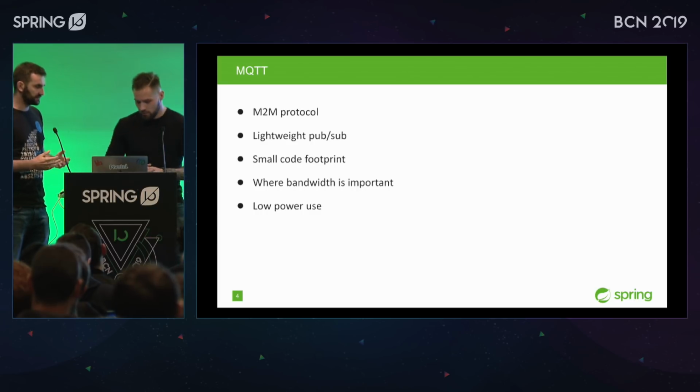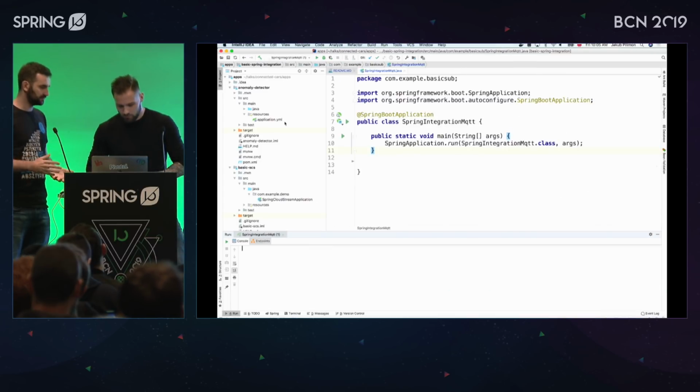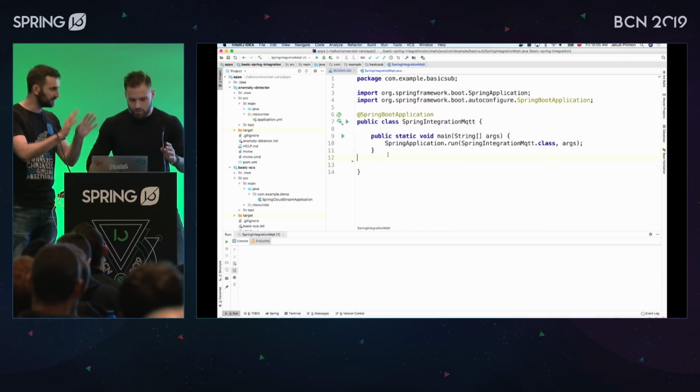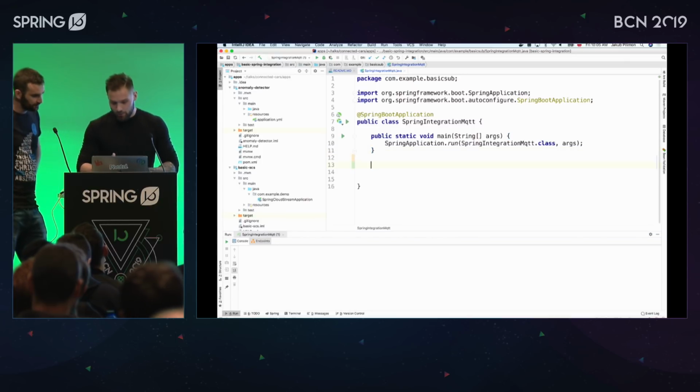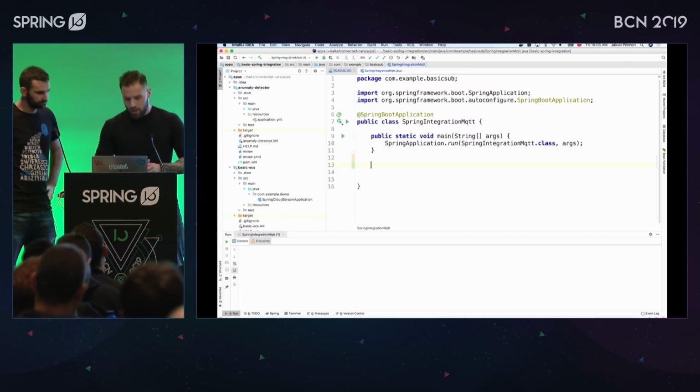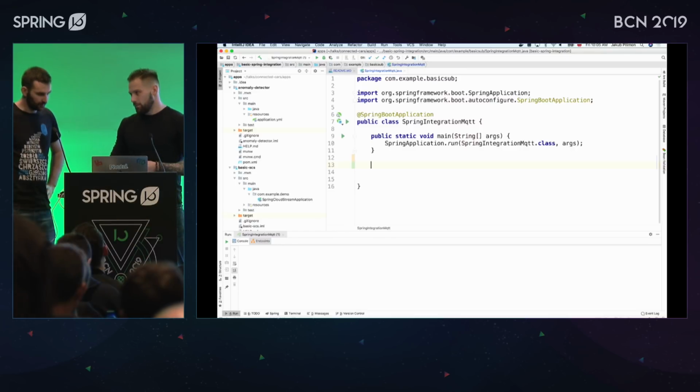That's what we can do with Spring Integration and Spring Boot. Since I don't know how to code really, can you code something? Of course, we can try. So this is a simple Spring Boot application, right? There is Spring Integration on the classpath. Okay. So what's the first thing we need to do? What do you think?